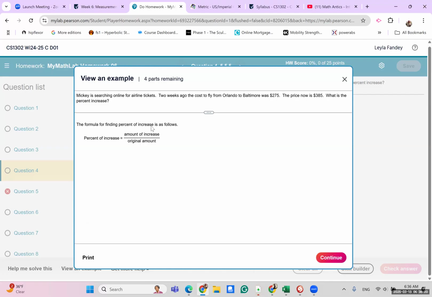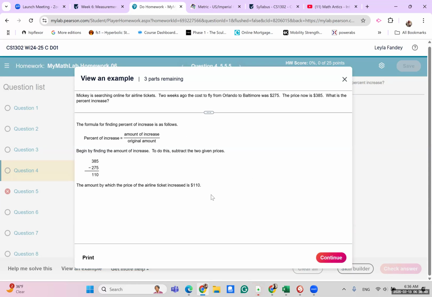So we want the amount of increase over the original amount. In this case, the original amount was $275. The amount of increase is what comes from the subtraction: 385 minus 275 to see how many dollars it went up. And then to find the percentage, we're going to divide that by the original amount. So the first step is 385 minus 275, which is 110. That's in dollar amount.